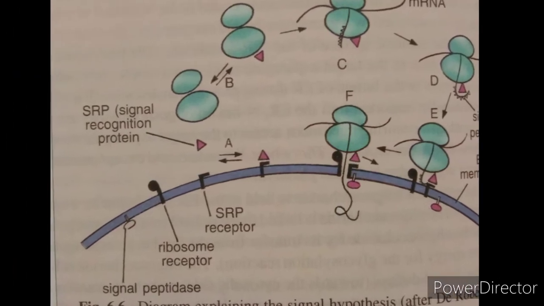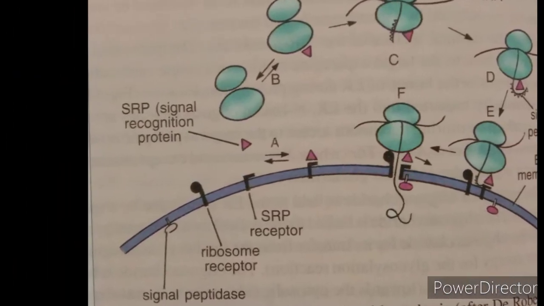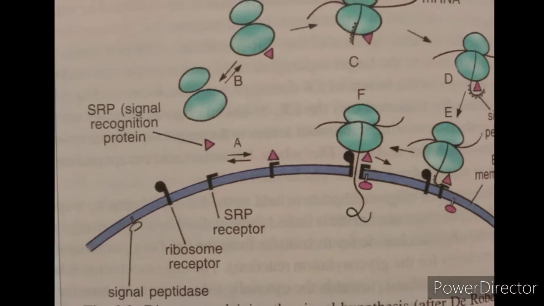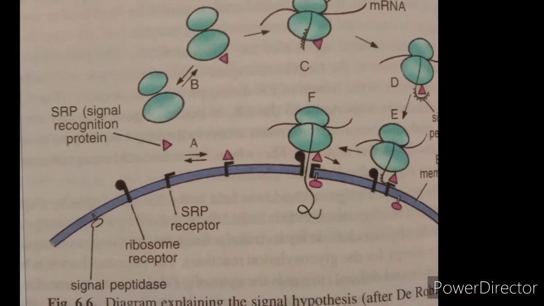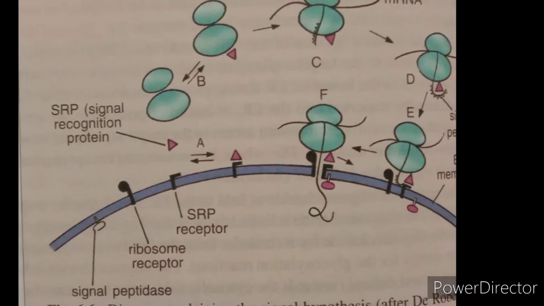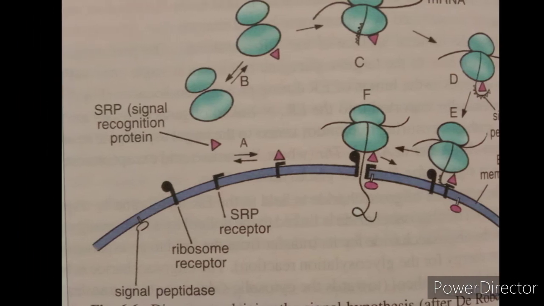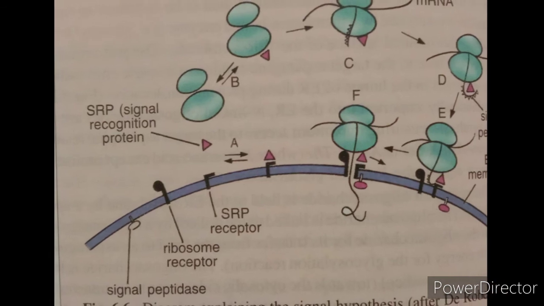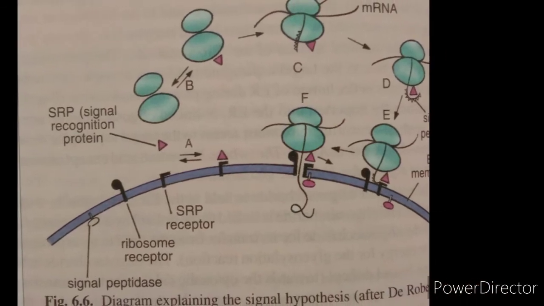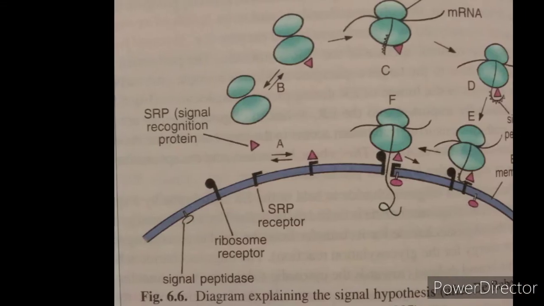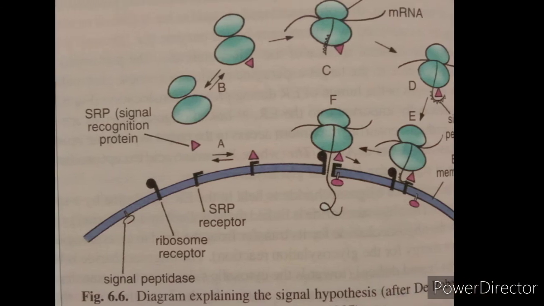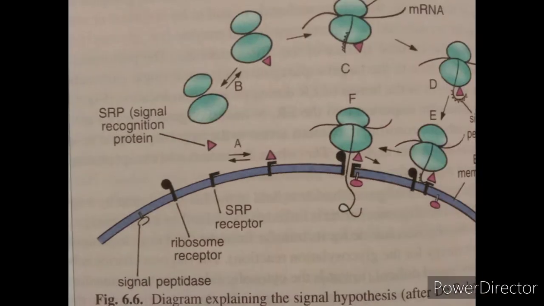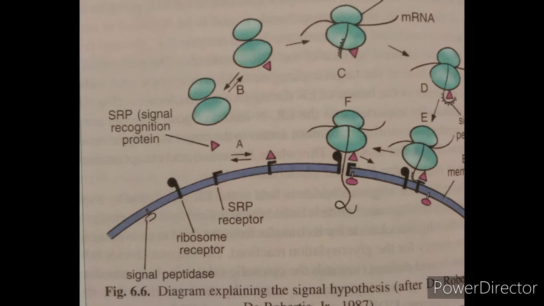The most common retention sequence is KDEL. Here KDEL stands for lysine, aspartate, glutamate, and leucine. However, variations on KDEL do occur. There are 3 KDEL receptors in mammalian cells and they have a very high degree of sequence identity.